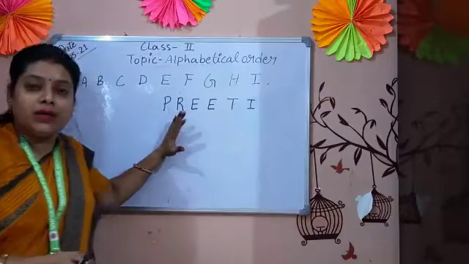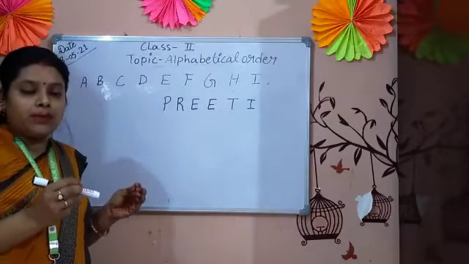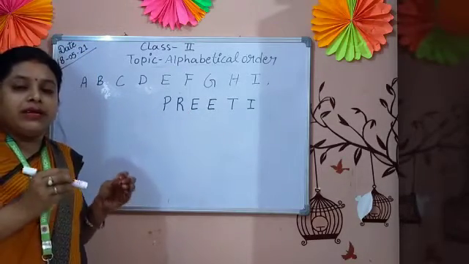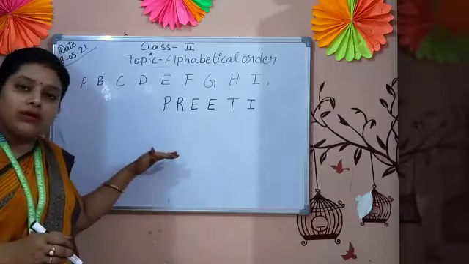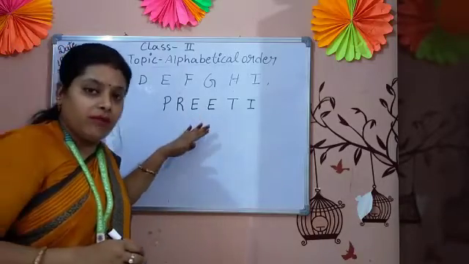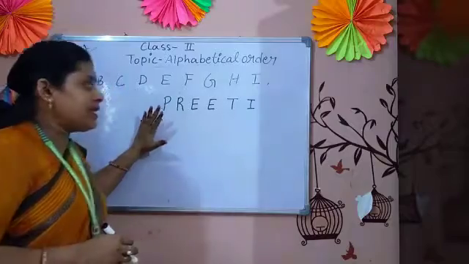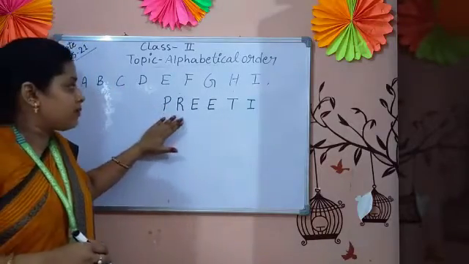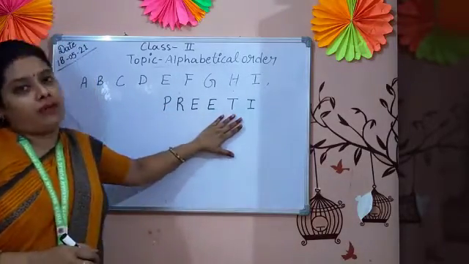What is a word? A proper group of letters that has a meaning is called a word. But a word is made by letters, the alphabet.